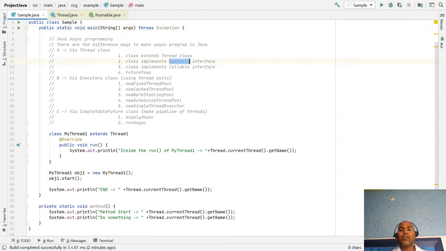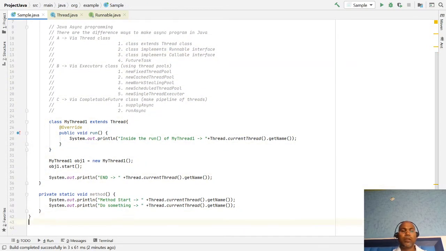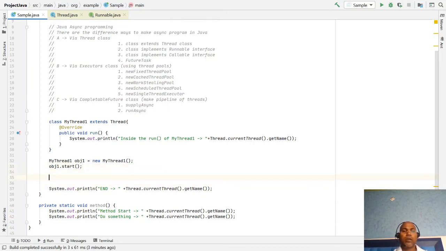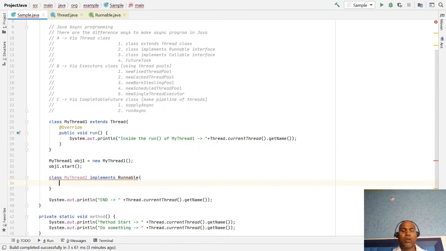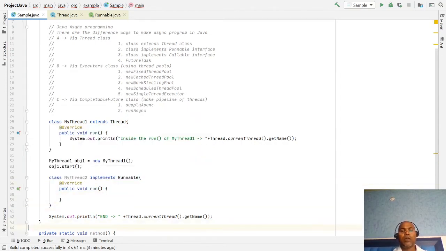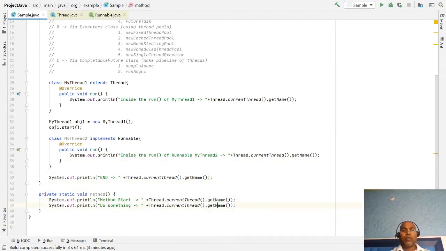Now the second way is to implement Runnable. So I am going to write class MyThread2 implements Runnable, and override run. Here I am just writing the same code inside the run method of Runnable MyThread2. Okay, in a similar way.